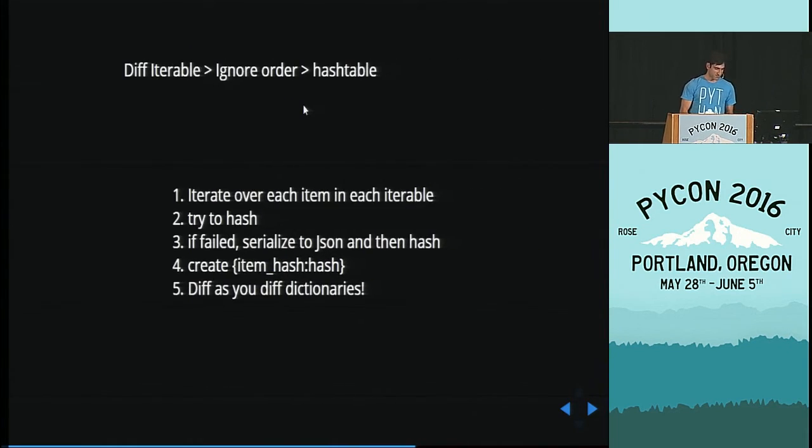So what did we learn so far? We learned that ignoring order is one of those cases that actually causes a lot of trouble. At first it seems simple. We tried to create a set from it. Didn't work. We tried to sort. It was a bad idea. We created a hash table: we iterated over each item and tried to hash. If it failed, we serialized it into JSON and then tried to hash again, and we created the hash table.